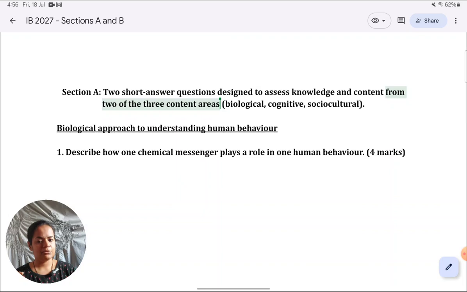The first SAQ given as an example in the guide is from the biological approach. As I mentioned, in the biological approach, we learn about how anatomical and physiological factors influence behavior. So the question asked is, describe how one chemical messenger plays a role in human behavior. Let's go over some preliminaries first before I guide you through this answer.